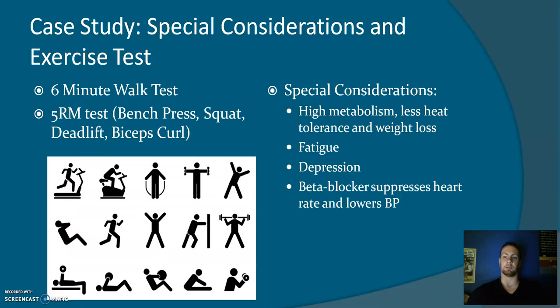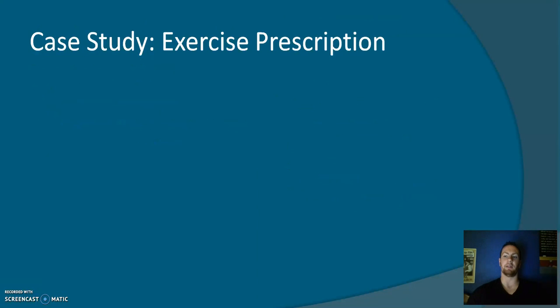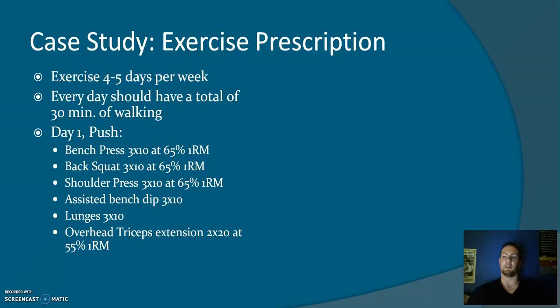The exercise prescription for her is to exercise 4 to 5 days a week. Every day should have a total of 30 minutes of walking to help increase the cardiovascular system. Day 1 will be a push exercise day, starting with bench press: 3 sets of 10 at 65% of a calculated 1 repetition max.